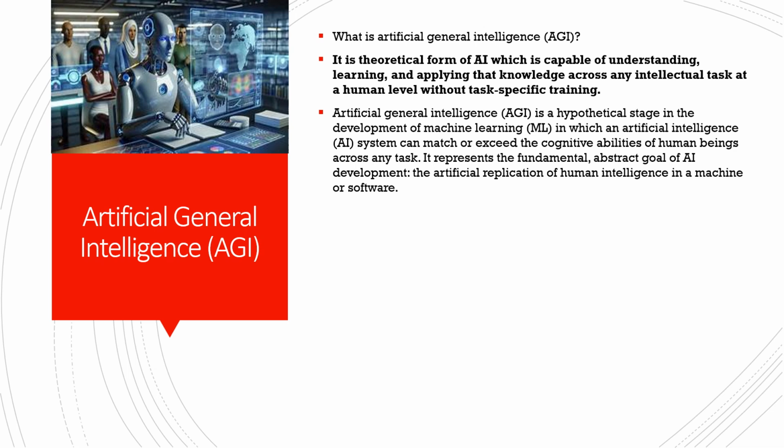Basically, AI deals with specific training, but AGI deals with a generic level of intelligence. It is a hypothetical stage in the development of machine learning in which an AI system can match or exceed the cognitive abilities of human beings across any task, right? So it represents the fundamental and abstract goal of AI, that is, the replication of human intelligence in a machine or software. Now let's see what the cognitive abilities of humans are, right?